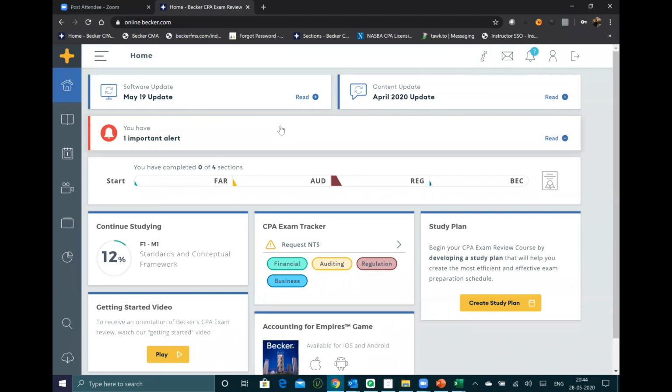If you see the local providers of other institutes, the products are not so updated, but with Becker, everything gets updated in real time. So that is how it is.